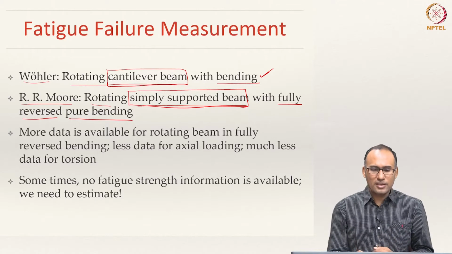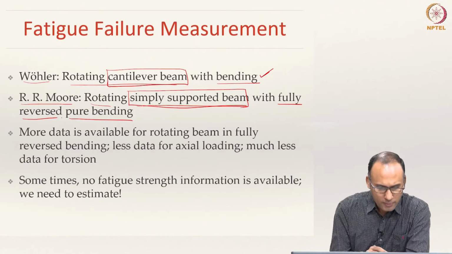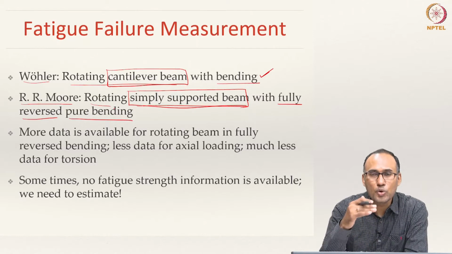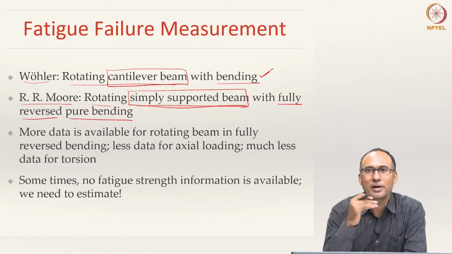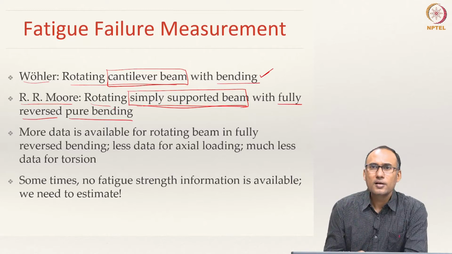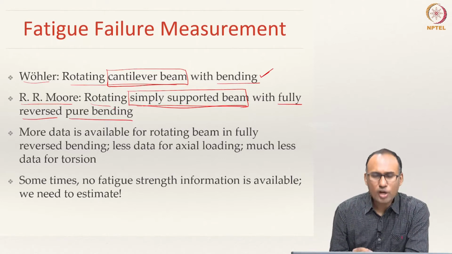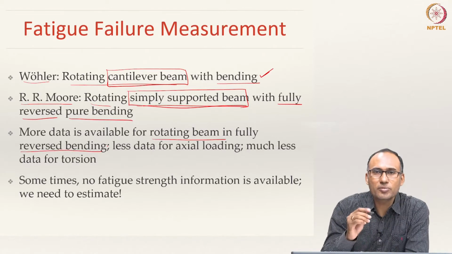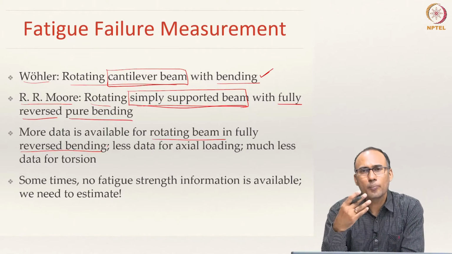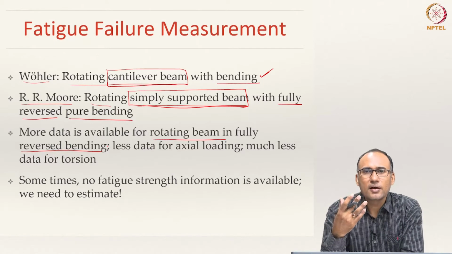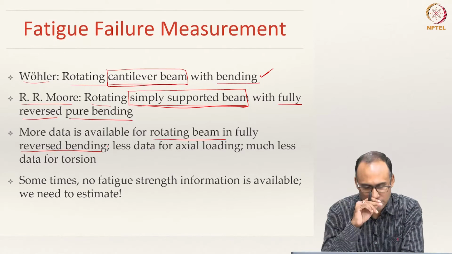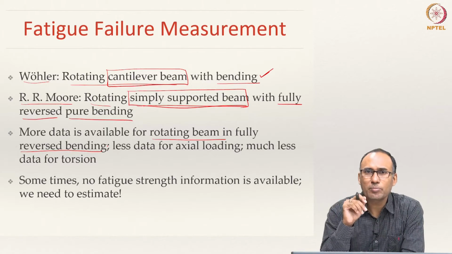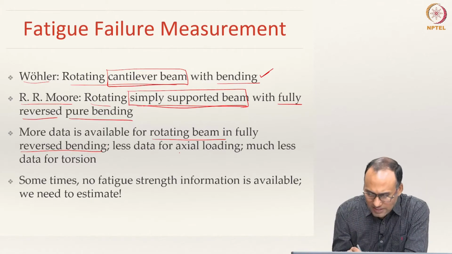So, similarly in the case of fatigue failure, R.R. Moore's rotating beam bending test ensures that pure, fully reversed bending is applied. In the literature we have a lot of data available for rotating beam in fully reversed bending. It is one of the popular tests and reasonably easier compared to other tests. Compared to rotating beam bending data, we have less data for axial loading.